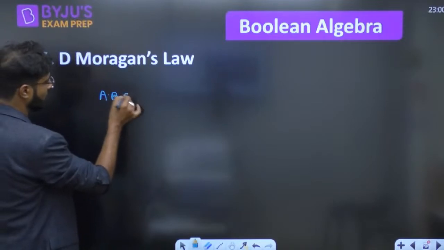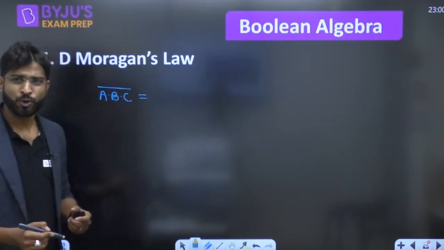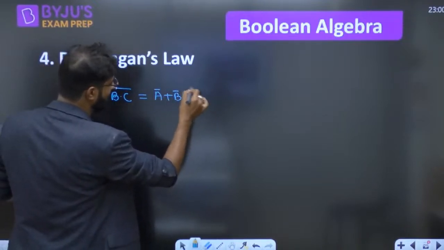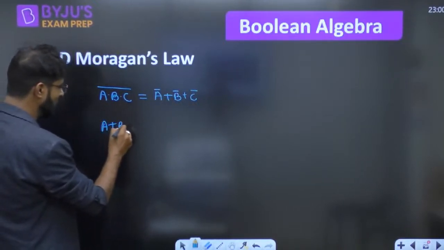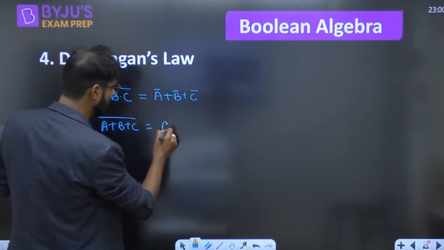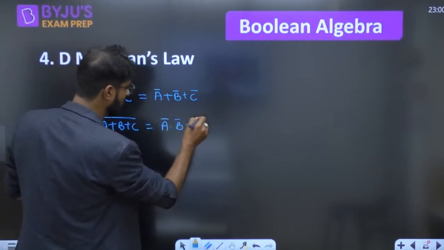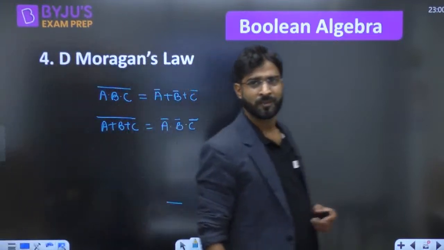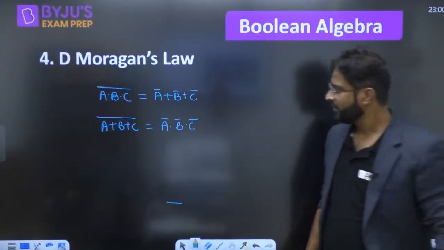A dot B dot C का whole bar. सबका बार तो छोटा छोटा बार. A bar और ing B bar और ing C bar. And A और ing B और ing C का whole bar. Then we can say that A bar dot B bar dot C bar. सबका बार तो छोटा छोटा बार. Break the line, change the sign. Break the line, change the sign. Right? This one is the answer.